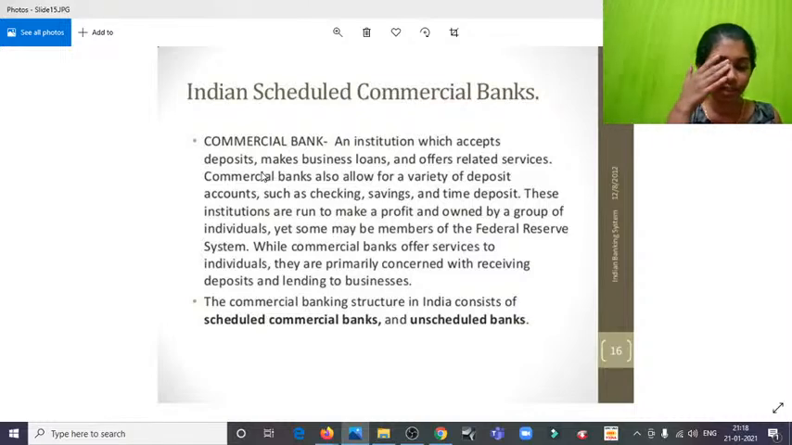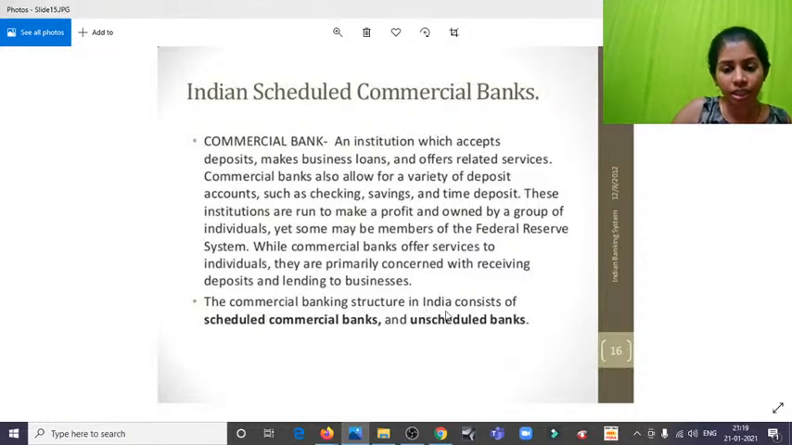Like I said, for example, Axis Bank. Axis Bank is getting 100 rupees as deposit. From that, they'll be giving out 60 rupees as loan. And when they give out the loan, they'll be garnering a little bit of revenue as interest. From that, they'll be giving some margin to the depositors also, sort of like renting money. So that is the profit of commercial banks. Commercial banks offer services to individuals, but they are primarily concerned with receiving deposits and lending to businesses.